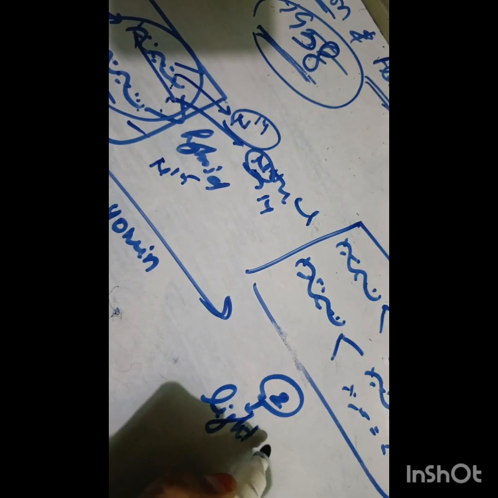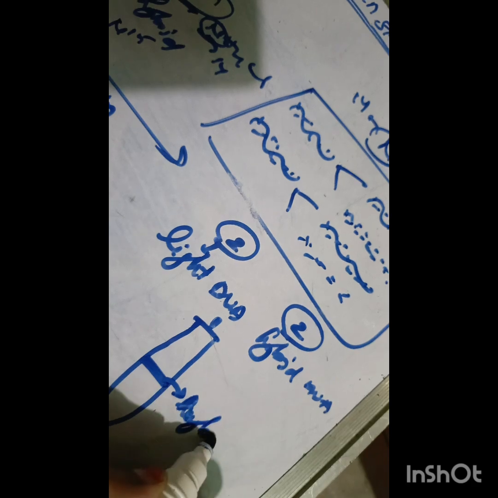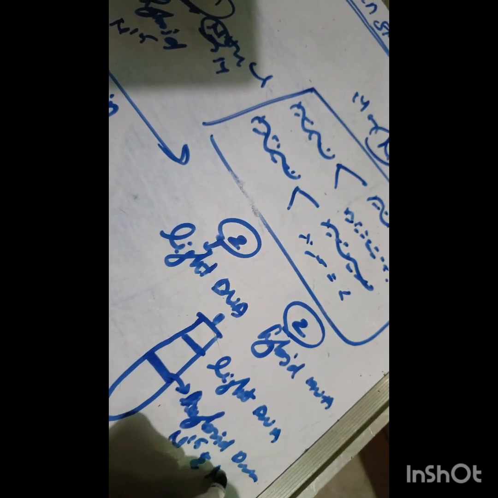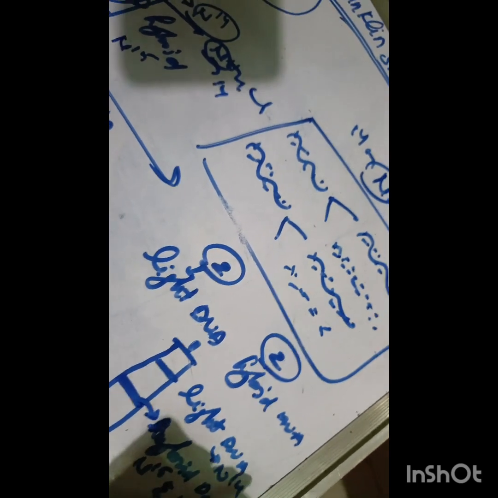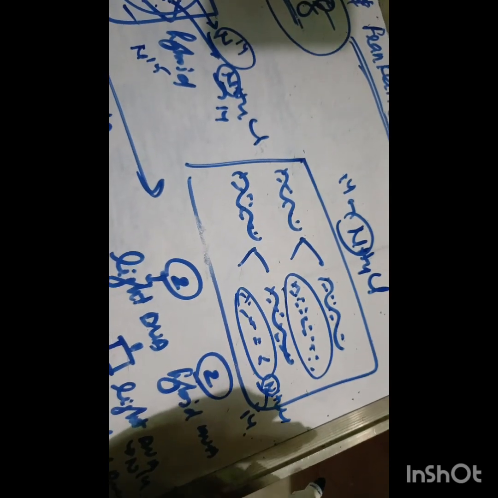So you're going to get 2 light DNA and other 2 hybrid DNA. So when you take this DNA in a test tube and place it in a centrifugation machine, you're going to get 2 strands of hybrid DNA and light DNA, because the hybrid DNA consists of N15 as well as N14, whereas light DNA consists of N14, because the only source is NH4Cl and the nitrogen weighs 14 over here.